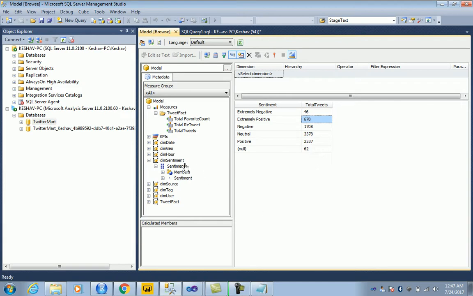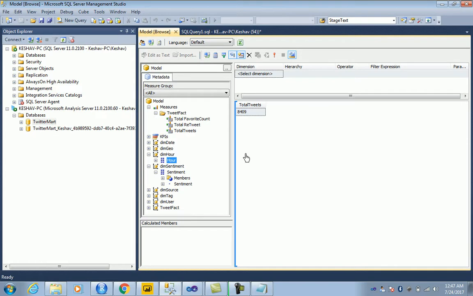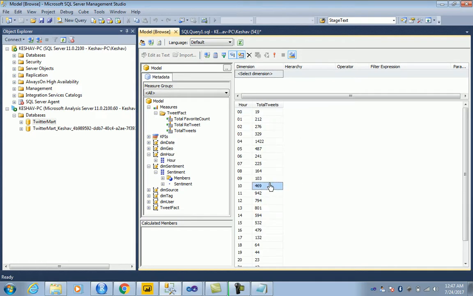So that's there. Now let's take a look at the hourly distribution of this. So let's plot it against the hours, the tweets that mostly occurred at 4 a.m. in the morning, and then we have 10 a.m. onwards, a lot of tweets coming in across the day, which is kind of natural.